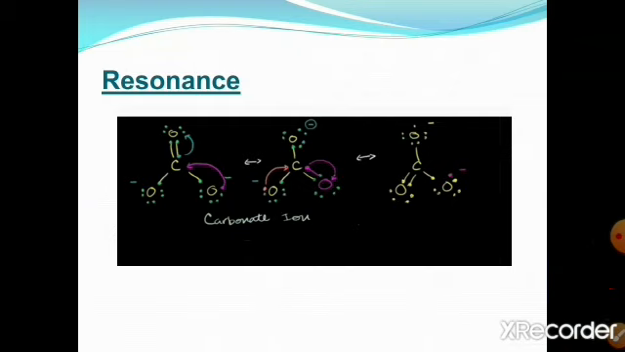So there are three possible resonating structures of the carbonate ion, and the actual carbonate ion is the resonance hybrid of all these structures, which shows the movement of these pi bonds between three oxygens.